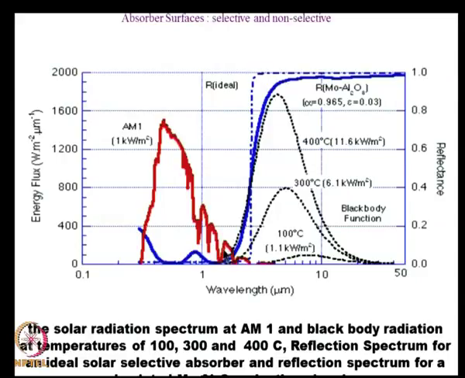So, it is absorbing strongly here, and it has a very low emission here because of high reflectivity. So, this is a molybdenum aluminum oxide selective absorber, and you can see that it is very useful to get a flat surface to reach temperatures of the order of 400 degrees centigrade without losing too much radiation in a region where the solar radiation exists.